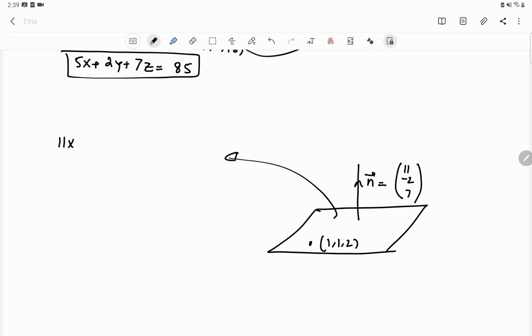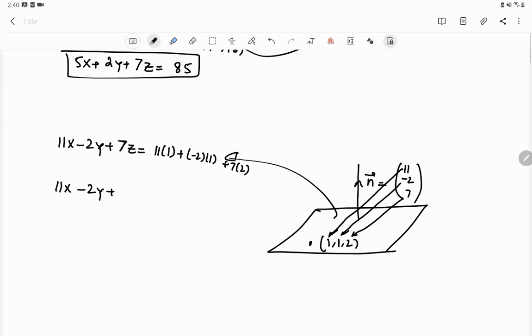It's 11x minus 2y plus 7z, and it is equal to this 11 multiplied to this one, this minus 2 multiplied to this one, this 7 multiplied to 2. It is 11 into 1 minus 2 into 1 plus 7 into 2. So it's 11x minus 2y plus 7z is equal to 11 plus 14, which is 25, minus 2, 23. So this is how we can find the equation of the plane.